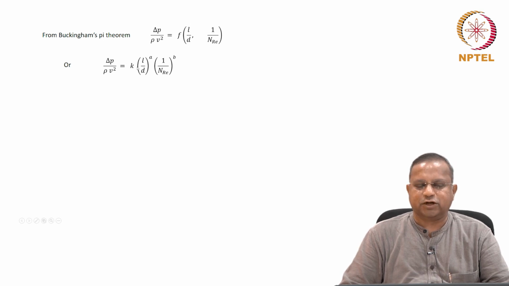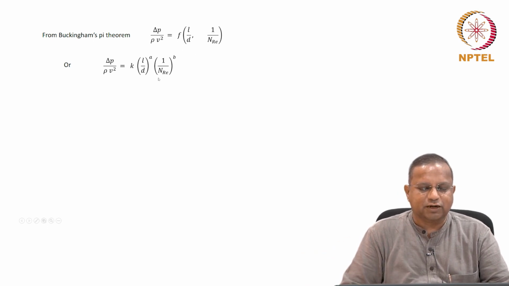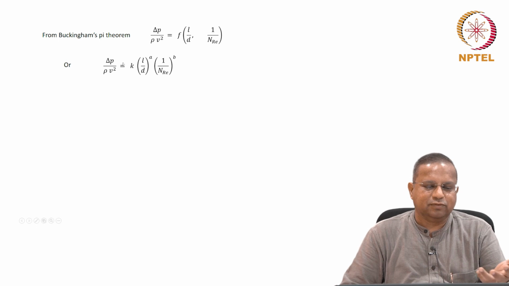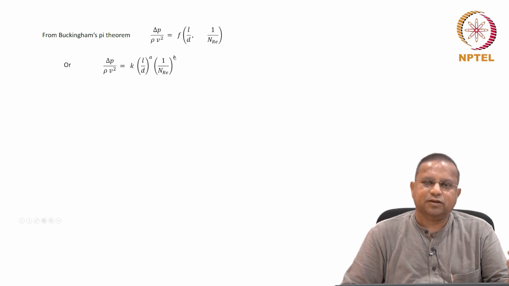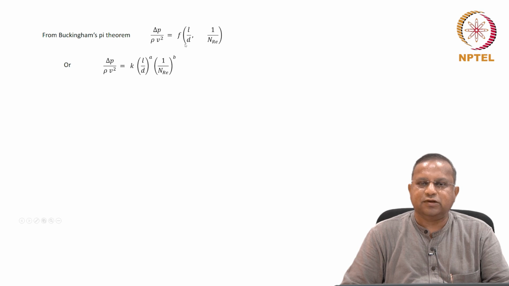Or you could write this in a generic form as delta p by rho v squared equals some constant k, here L by d raised to the power a, 1 by NRE raised to the power b. We are giving it a certain functionality. Okay, this kind of a formulation happens to work. It's a general k, and you're raising each group to a certain power. As long as you find the powers appropriately and k appropriately, it should work. There's no reason why it should not work.